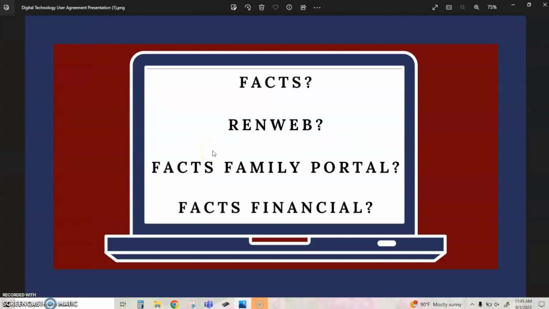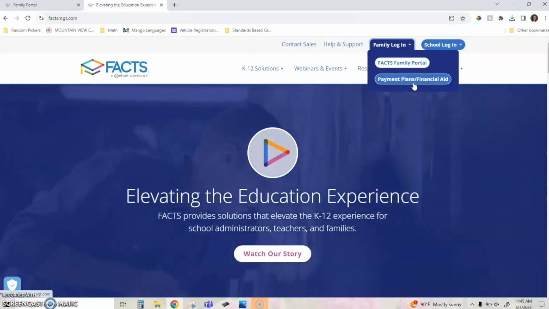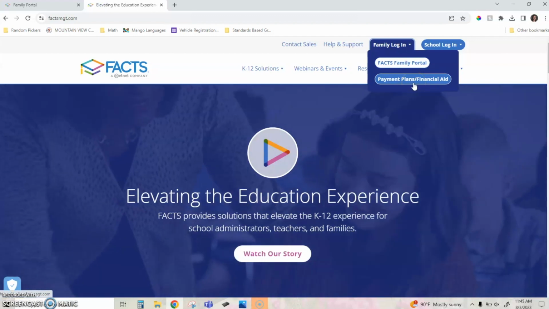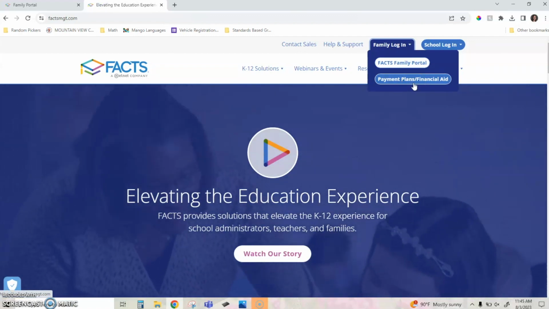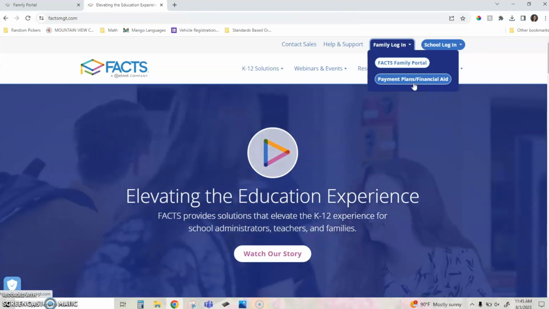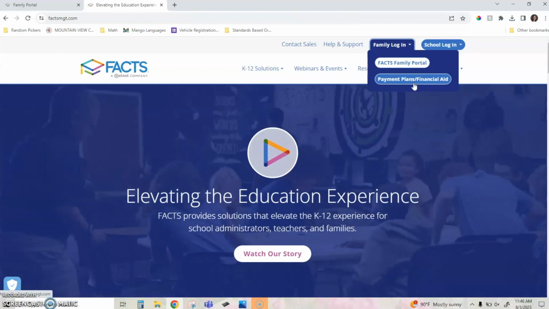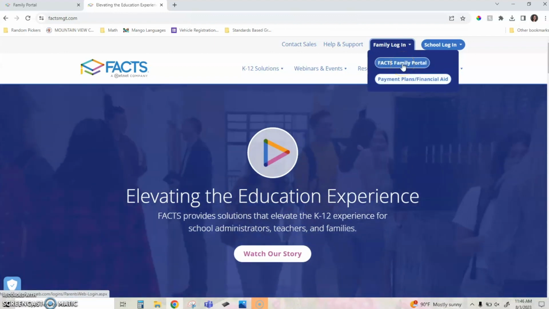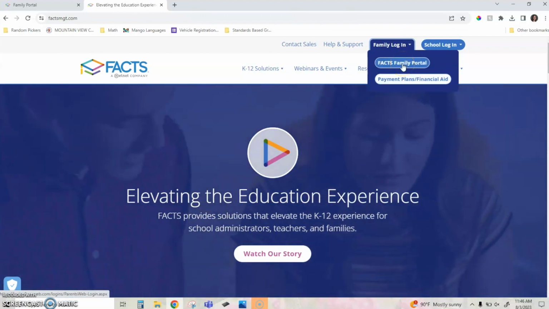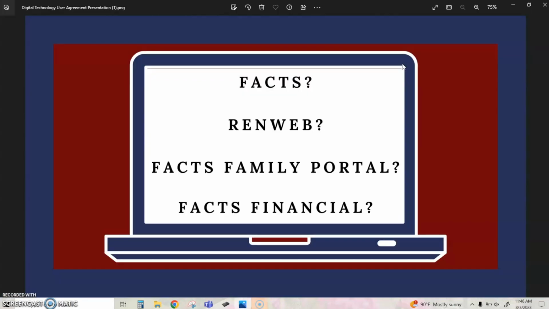We also talked about the FACS Financial. FACS Financial section is where you go, payment plans/financial, to pay your tuition only. Your lunch and your before and after care bills do not show up in this financial section. There are different usernames and passwords for both. So if you go to your FACS Family Portal and you don't remember your username and password, contact the office and they can get that information for you.